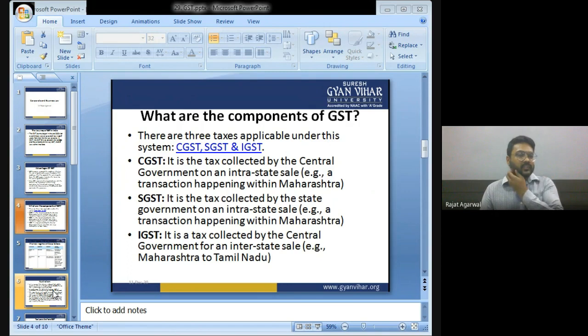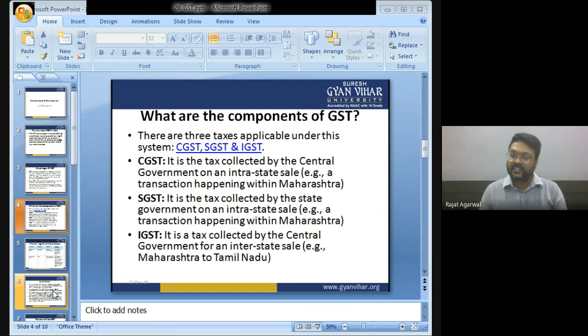Now, CGST. It is the tax collected by the central government on an intra-state sale, that is, a sale within the state. SGST is the tax collected by the state government on an intra-state sale. SGST is also applicable on sales within the state only.